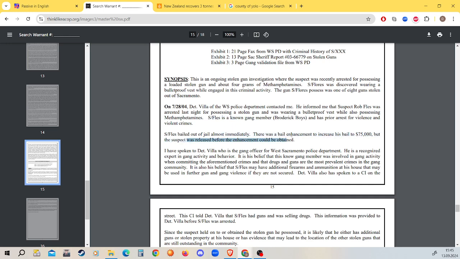"The suspect was released before the enhancement could be obtained." This is also 100% passive. So, who released him? Obviously, a police officer. And this happened before, or in this case, the officer in question, I'm not a police officer obviously, this particular man could obtain the bail enhancement. Okay. So this is a double passive. This is a normal passive, and this is a conditional passive.